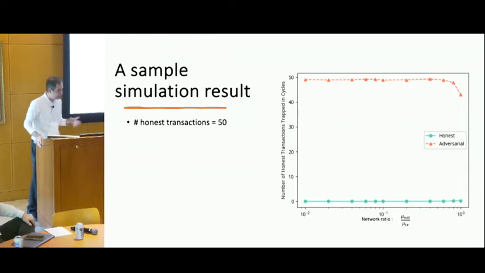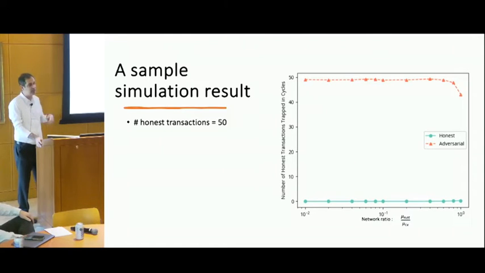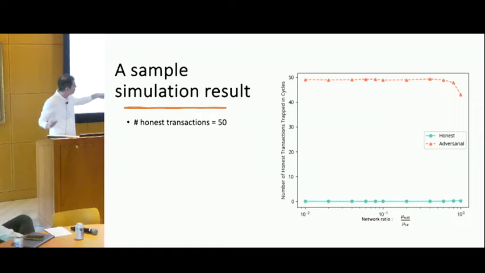Okay, and again, something from the simulation results. The green curve is when we don't have any dishonest nodes in the system. Everyone is honest. We don't have a dishonest user outside the system. And we are focusing on the region when network ratio is small. So Condorcet cycles naturally do not occur in that region, as you can see.